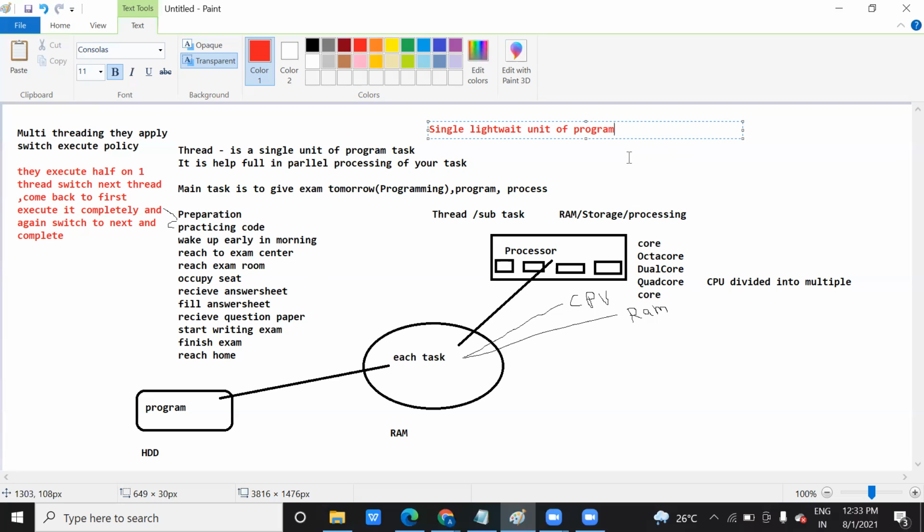Now if I give an example of withdrawing money from an ATM, that program is written with threads only. How is it written in threads? You are doing several operations at the same time. You enter your card, it validates your card, it checks the balance in your account, it checks your details, it verifies your PIN, right? You select the option, it deducts the amount from your account, and it gives you the money, right?